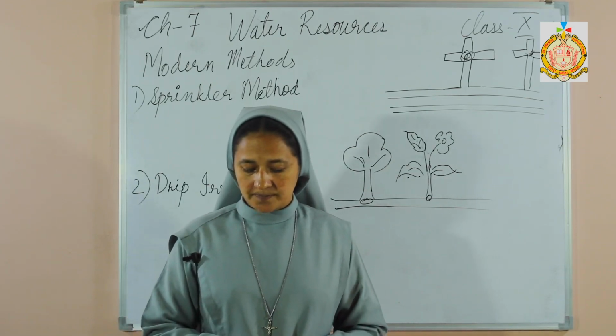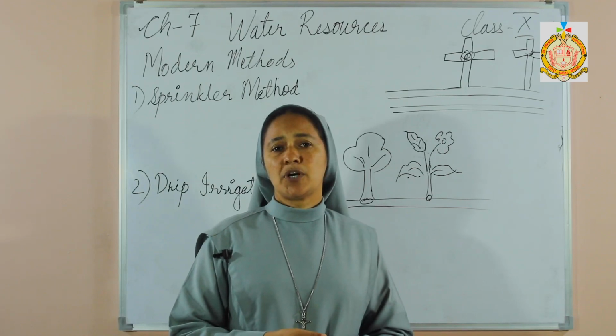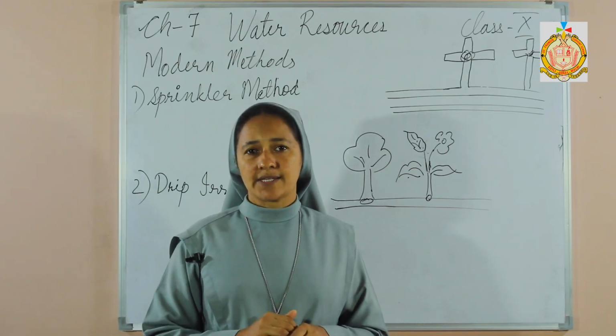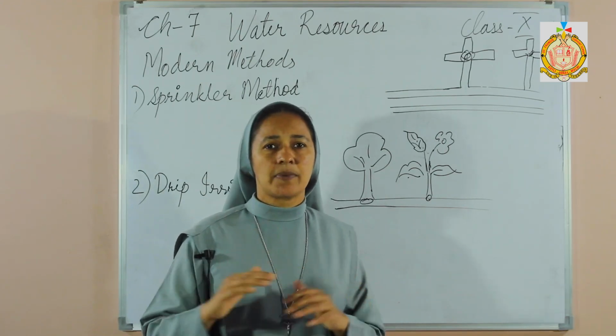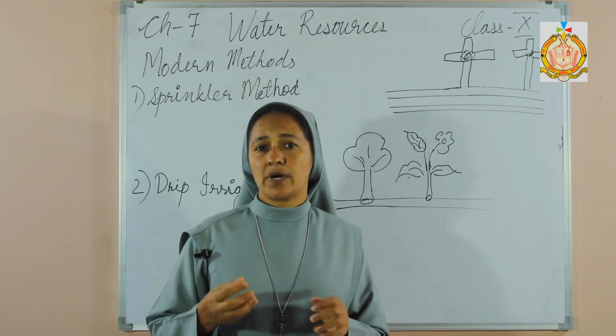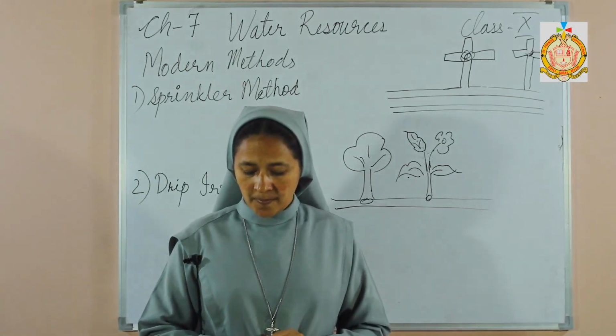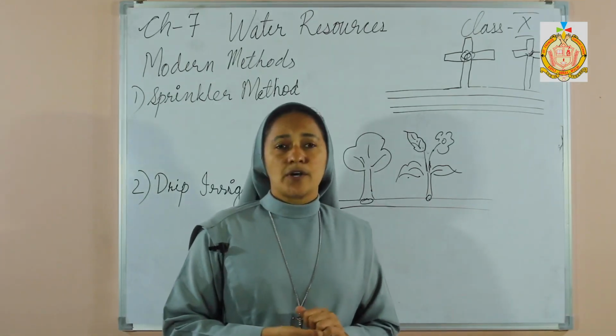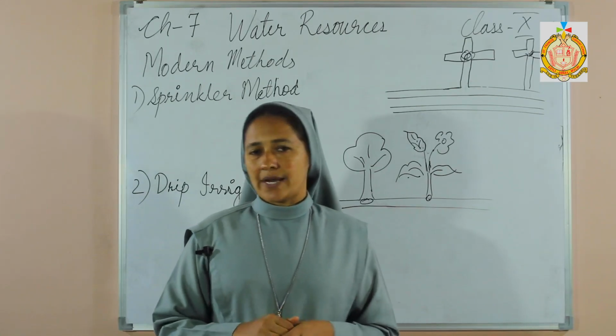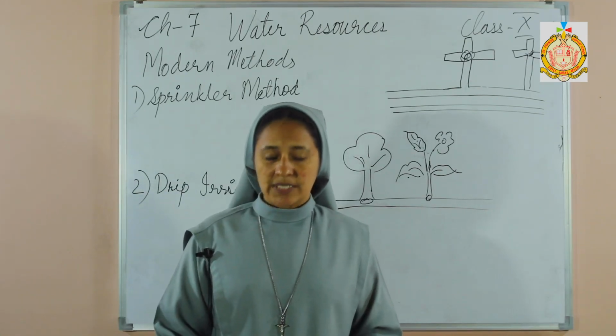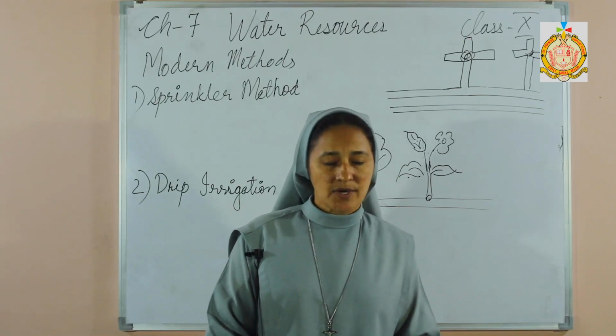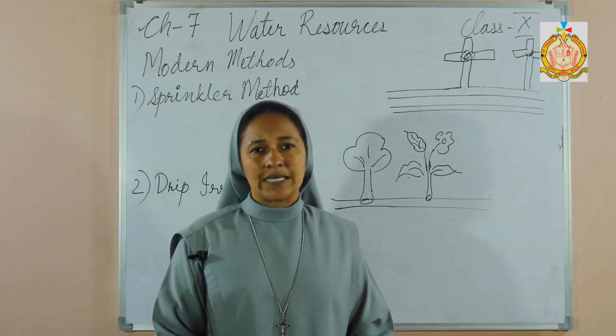spoiled very fast. Then it may not be very useful for uneven land, since if the land is up and down, the force of the water may not be taking place properly. Then it is not useful for crops like rice and wheat. So these are the disadvantages of the drip irrigation method.